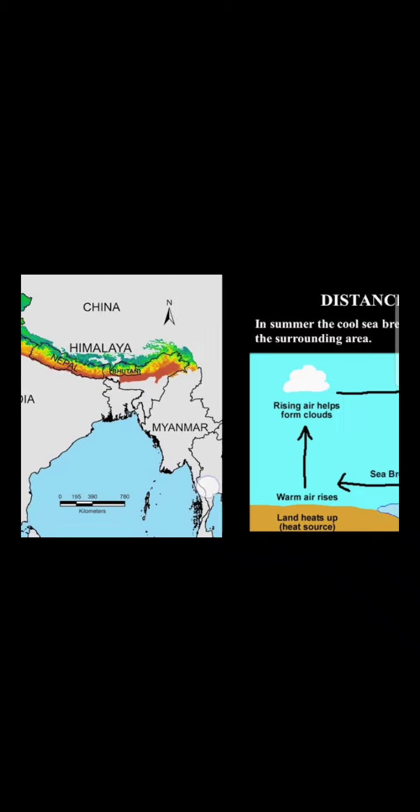Okay, next, the distance from the sea. Now this is again a very important factor which is affecting the climate of India. Places which are near the sea have a very moderate climate. You can enjoy it when you go to any of these places in the south near the sea.